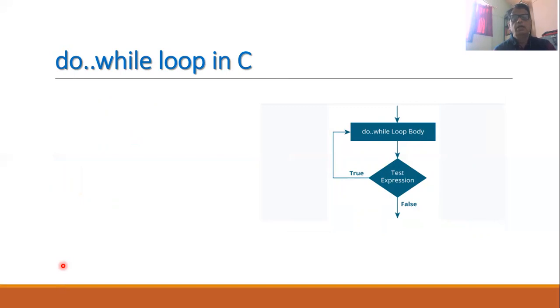Now there is another loop that is very commonly used and which is very similar to the while loop with one change only, and this loop is called a do while loop. The syntax of the do while loop is like this. Initially we write the keyword do, then in the curly brackets we write the body of the loop. So here the difference is that the body of the loop appears first.